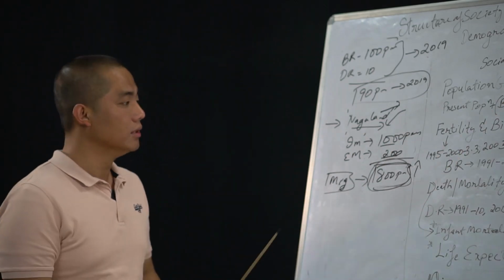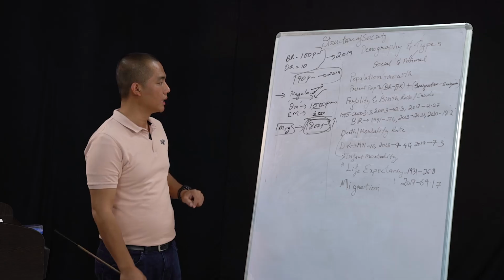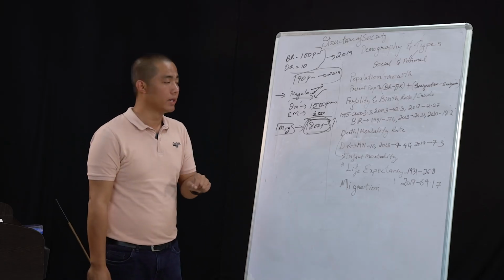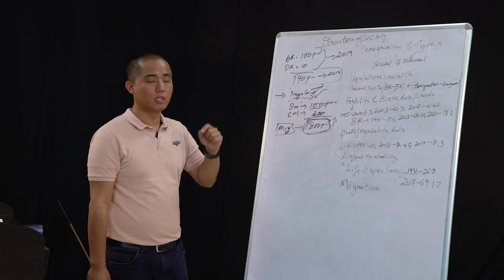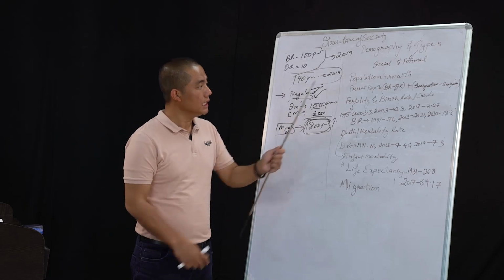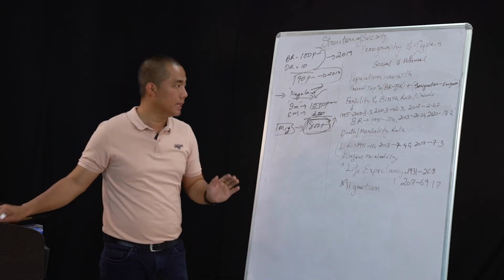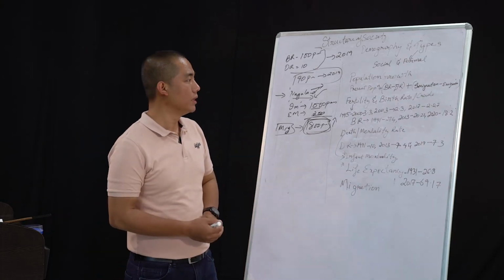I repeat again, because of the number of migrants who have come into Nagaland, which are called immigrants, and since the immigrants are more than emigrants, there is an increase in the population growth of a particular place or a state. That is what it means here.